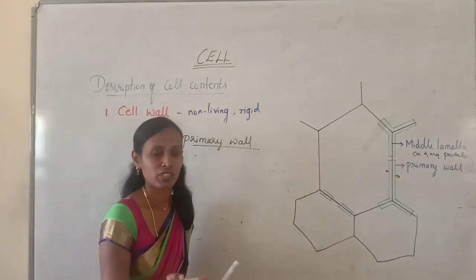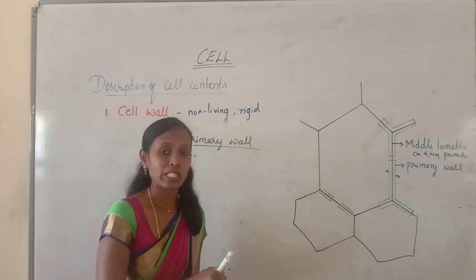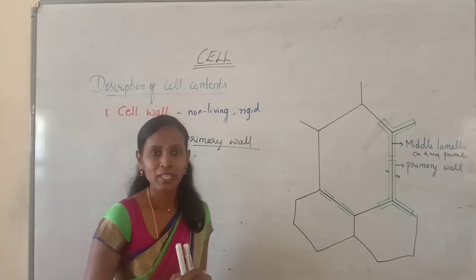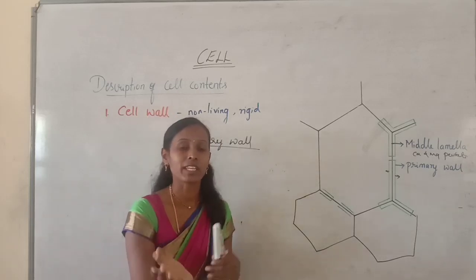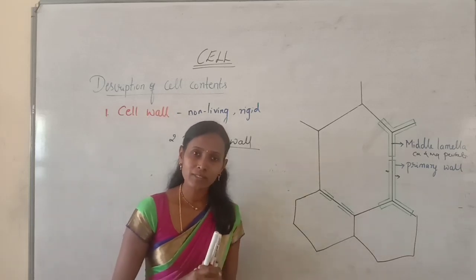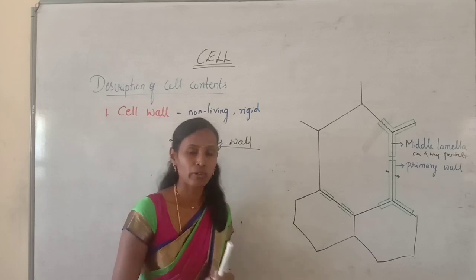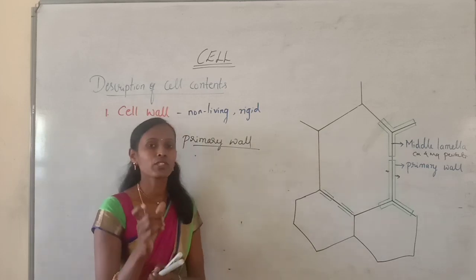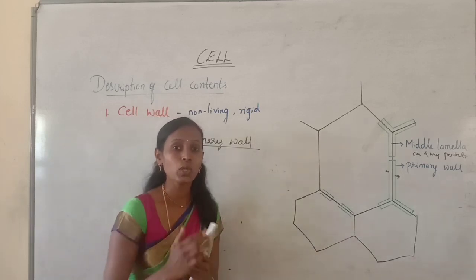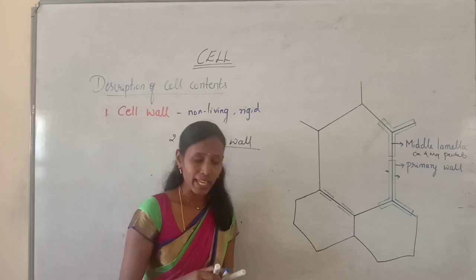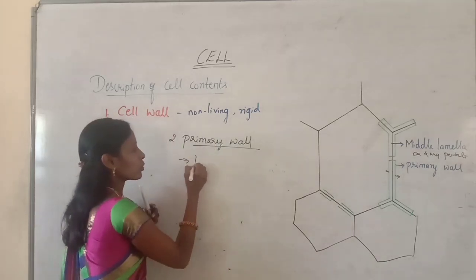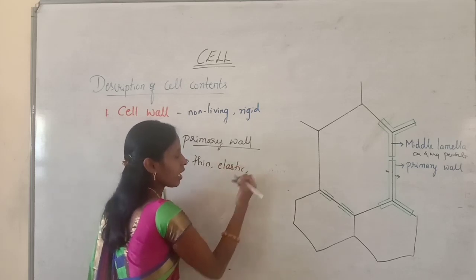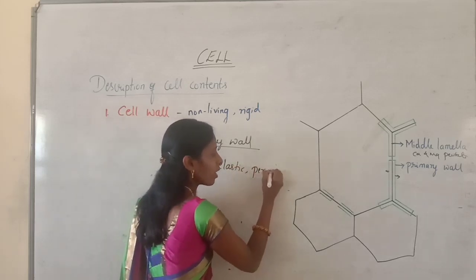That's why I am saying the primary wall is the first formed layer inner to middle lamella. Then is there a second formed layer? Yes, of course, that we will talk about later. So primary wall is the first formed layer inner to middle lamella. It is usually thin, elastic and permeable.